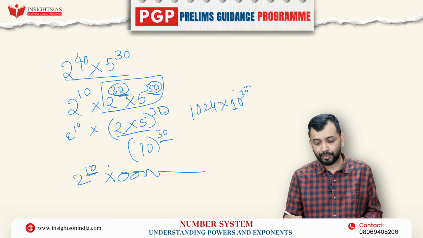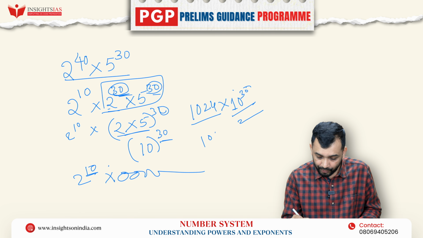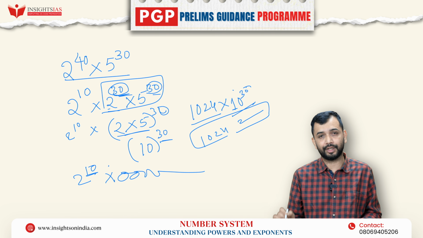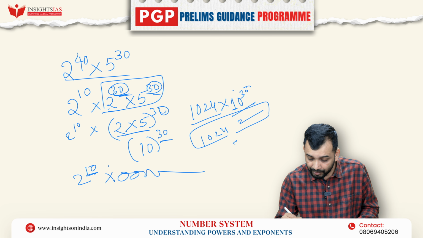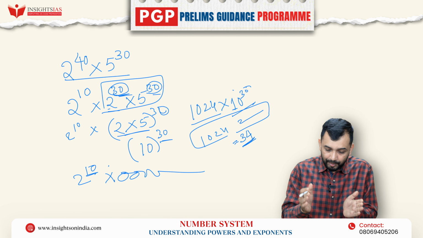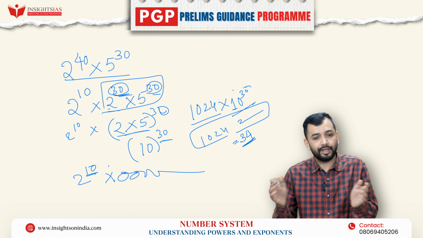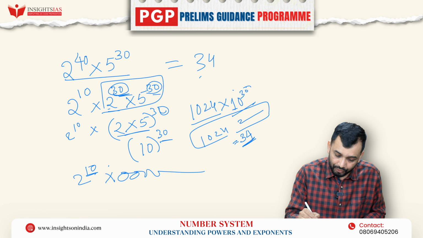So when it is 10 to the power of 30, this will give you 30 zeros. 1024 followed by how many zeros? 30 zeros. So that is this 4-digit number plus 30 zeros. The total number of digits will become 34. That is 30 zeros plus 1024. So 4 plus 30. The final answer will be 34.